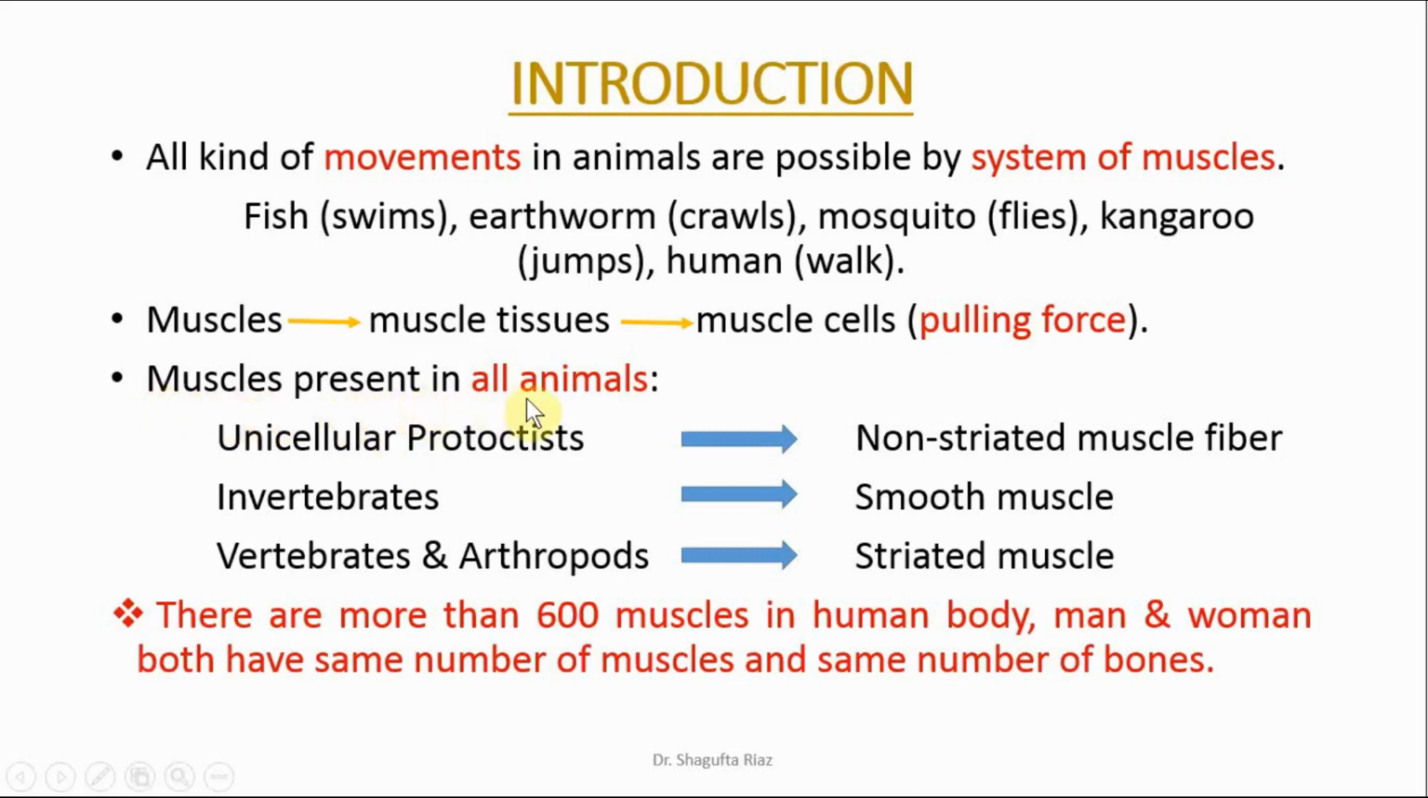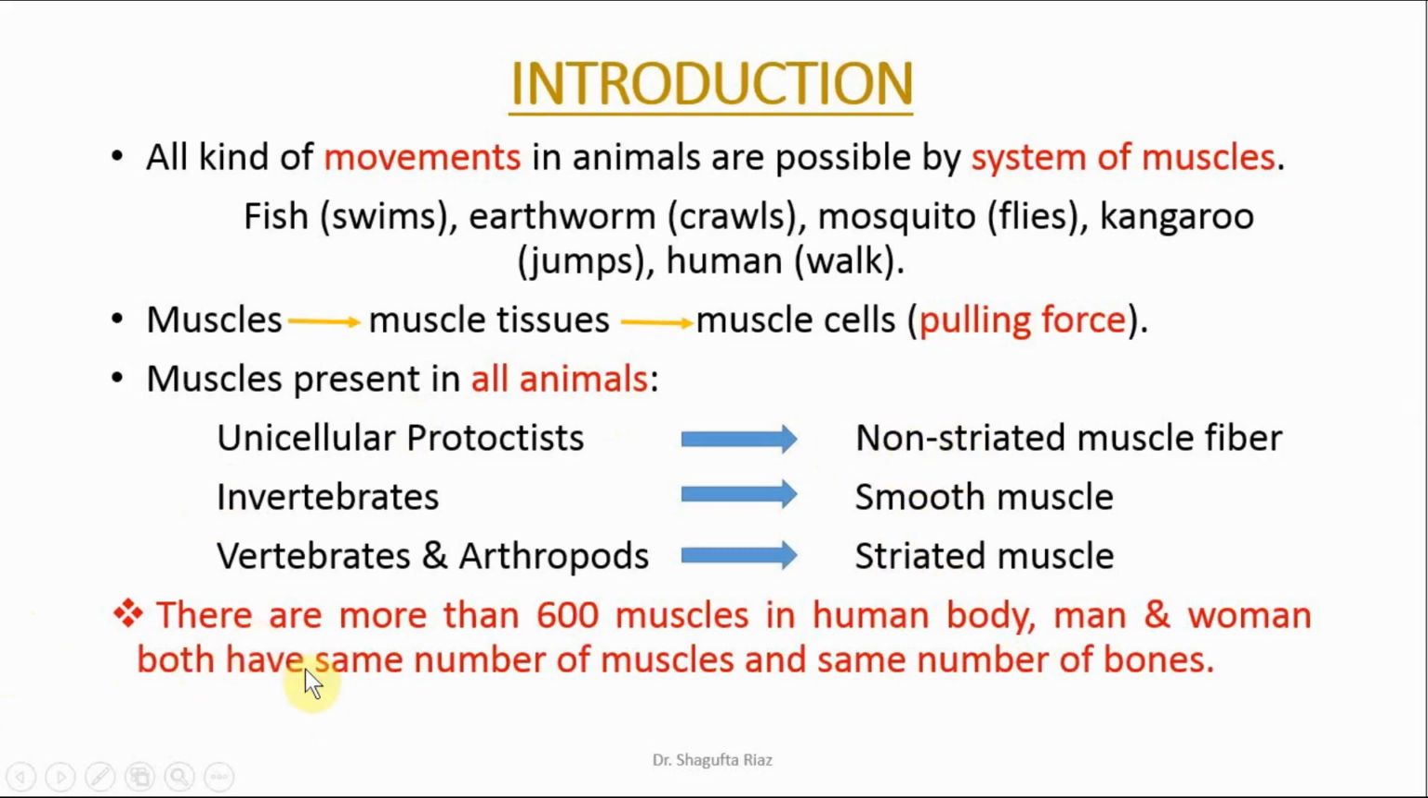Muscles are present in all animals, from the unicellular protoctist to the higher vertebrates as well. In unicellular protoctists, the muscles present are non-striated muscle fibers, which help in the movement of these unicellular organisms, while in invertebrates, smooth muscles are present. Arthropods, from the invertebrates, have striated muscles. We will discuss all these three types of muscles in detail in further slides.